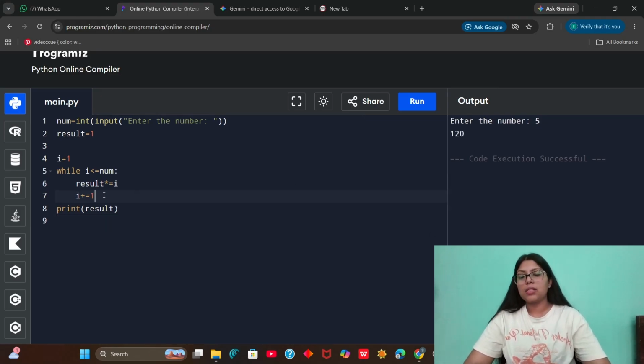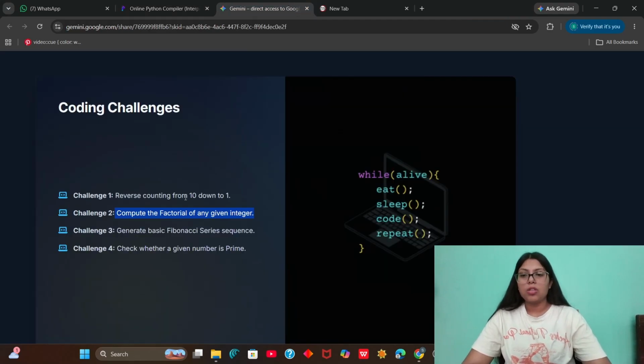I had missed this implementation here. Yeah, now it is working the way we want it to. So this is how you can print the factorial of a given number.